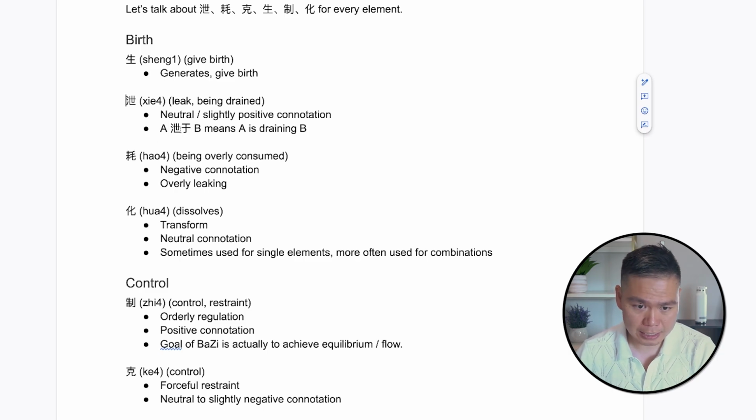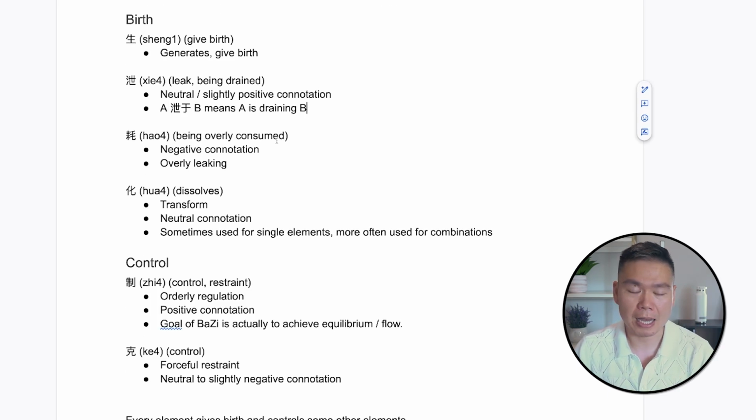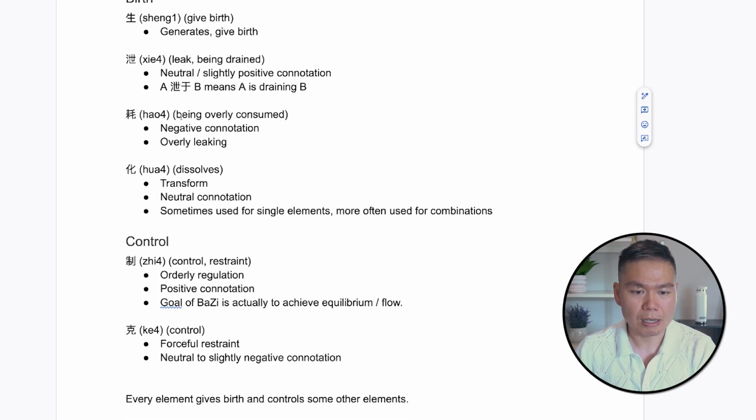So A 泄于 B means A is draining B, and that's just the natural course of B giving birth to A. So A is draining B. This is not bad, actually. Now, how about being overly draining B? This is the negative connotation. So A 耗于 B means A is overly consuming B's energy. So this is overly leaking or being overly drained.